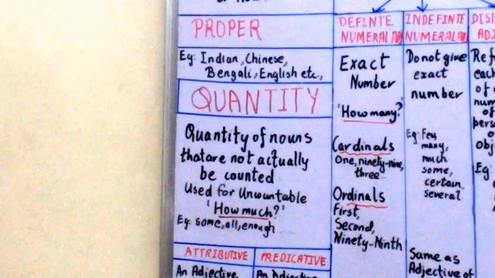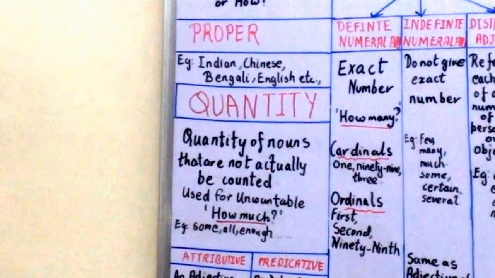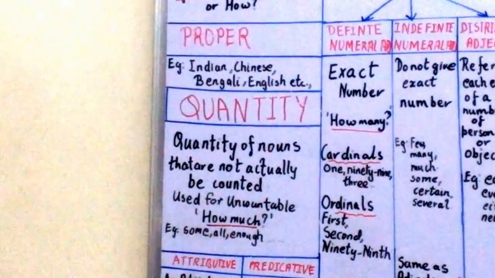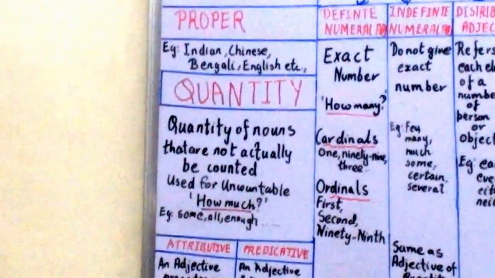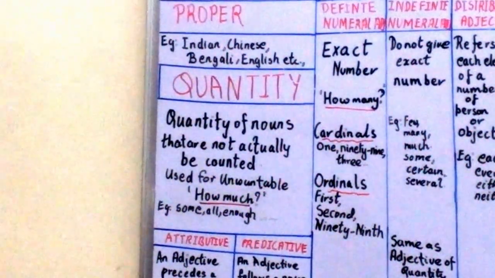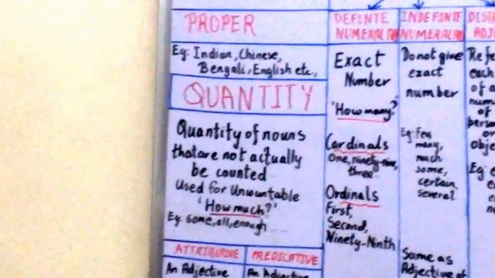Other examples are, some shows a little bit. All means everything. No means not even one. Sufficient means enough. Half means adha. Other examples are much, every, many, several, most, each. A few means very less.